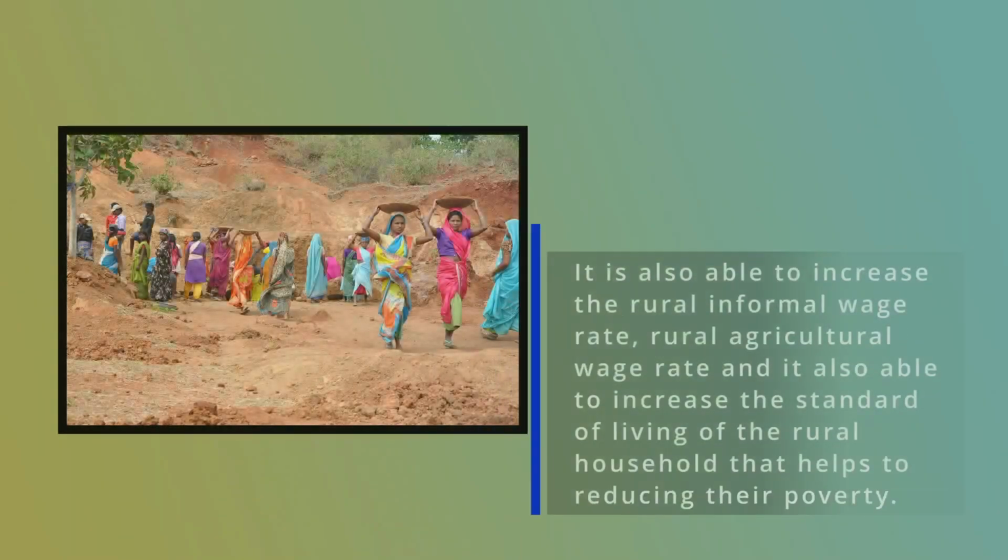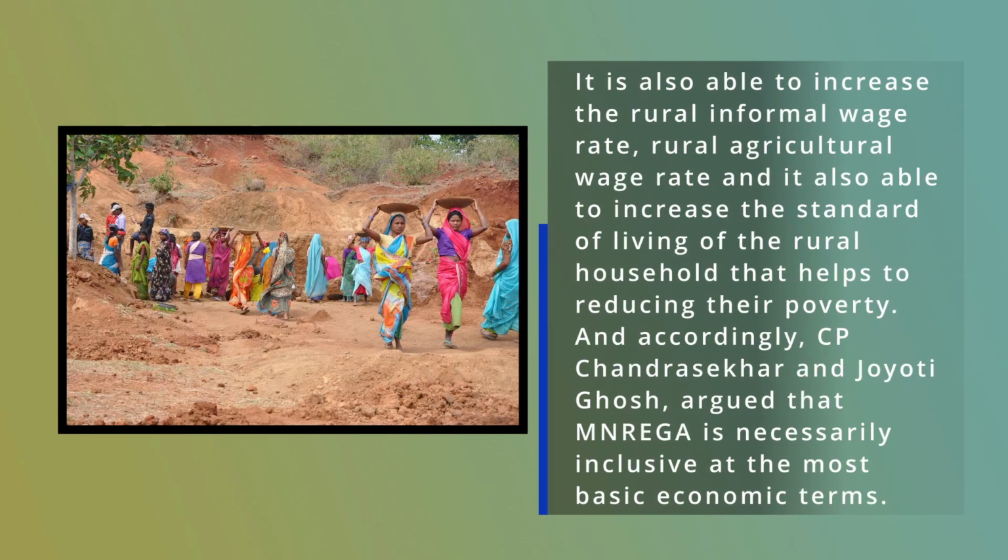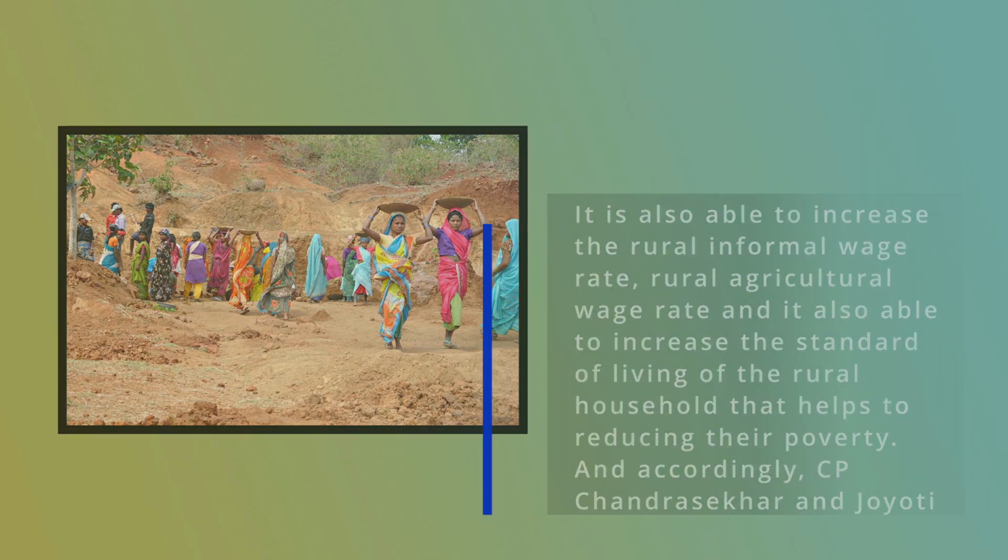It was also able to increase the rural informal wage rate, the rural agricultural wage rate, and the standard of living of rural households. That helps in reducing their poverty. Accordingly, C.P. Chandrasekhar and Jayati Ghosh argued that MGNREGA is necessarily inclusive in the most basic economic terms.